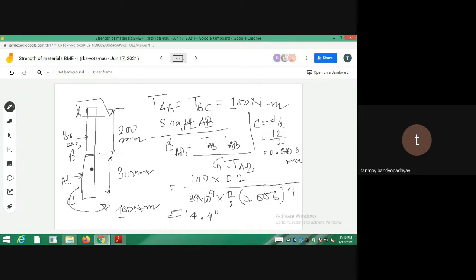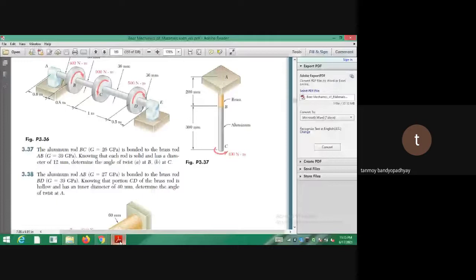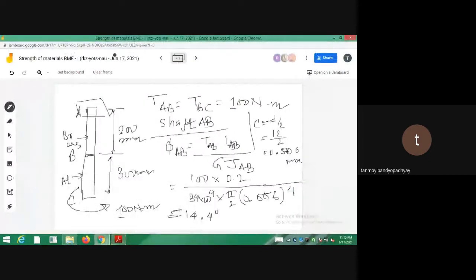So just put all the values for the part brass actually. See, the diameter of the brass is 12. Let me just cross check. So the brass part is given in the problem. The brass diameter is 12 millimeter. Each rod has 12 millimeter, so no need to worry. So you have got phi AB.